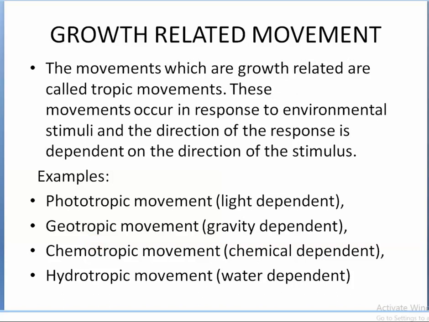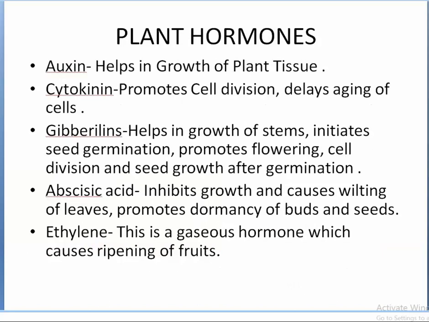Then after that we are going to proceed to plant hormones. As we have discussed about coordination in plants, we have come to know that coordination in plants is done through chemical means and electrical means. So let us see. We got the term hormones also in the previous slide, so let us see what this hormone is.